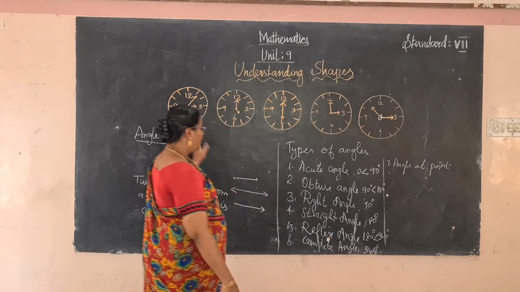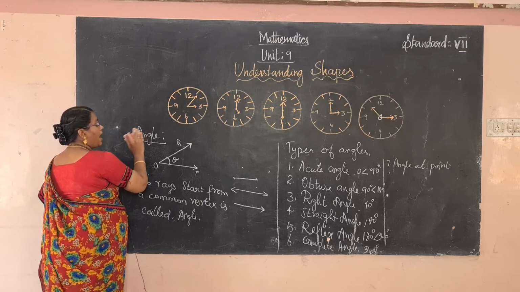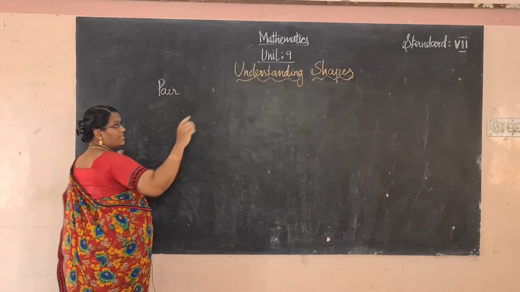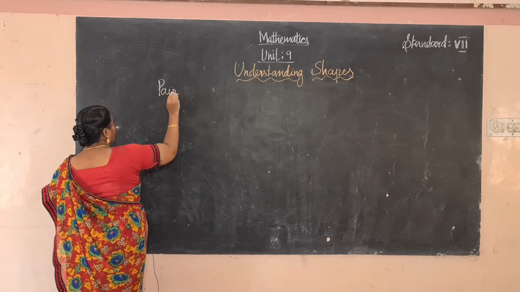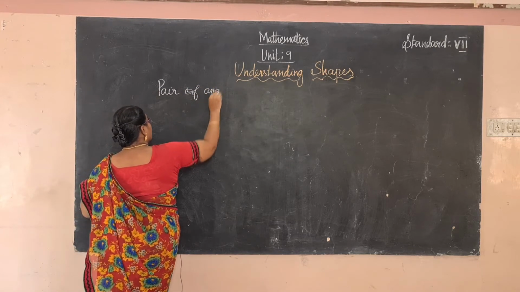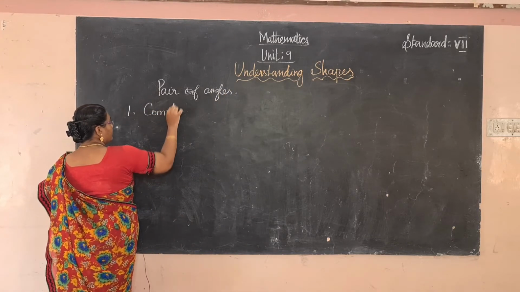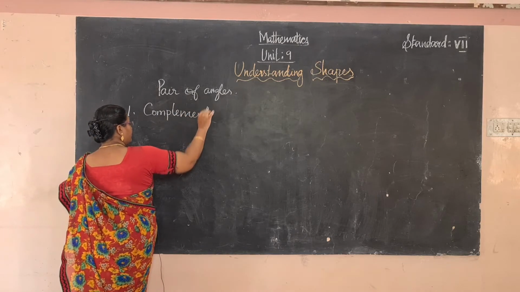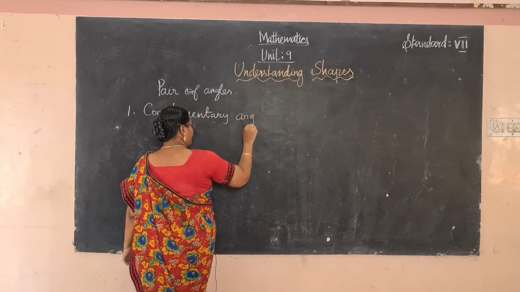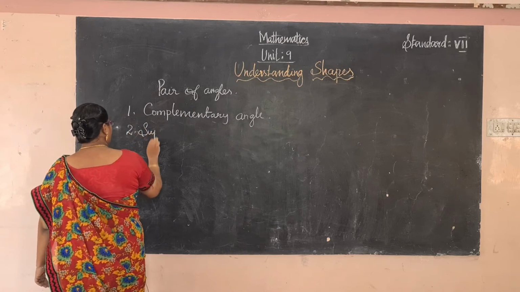I hope you understood this concept. Now move to the next one, the pair of angles. These are all single angles. Now we learn about the pair. Pair means two. Pair of angles. First one, complementary angle. And second one, supplementary angle.